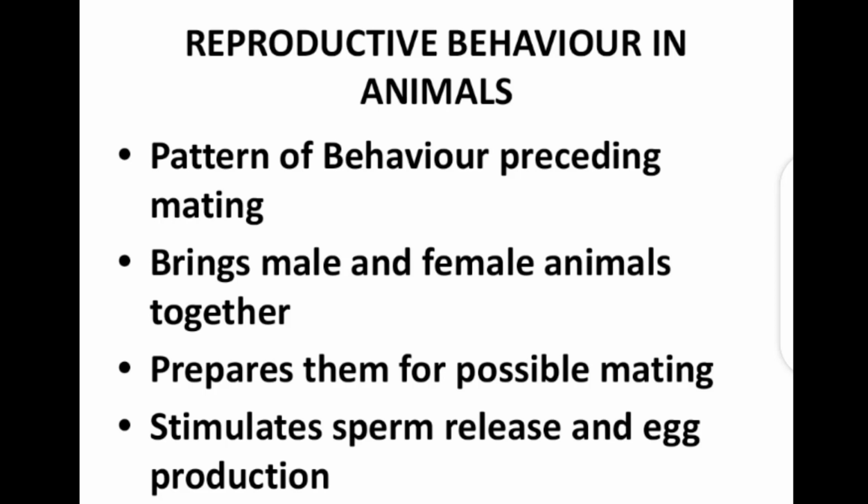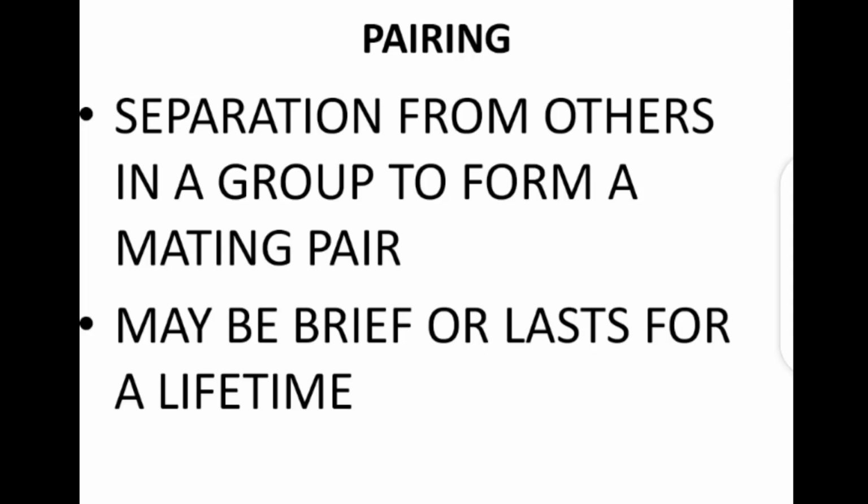There are various forms, and these forms include pairing, display, territoriality, and seasonal migration. And we'll start looking at them one by one, and we'll look at some organisms that exhibit some of these courtship behaviors. Alright, the first one we will look at is pairing.